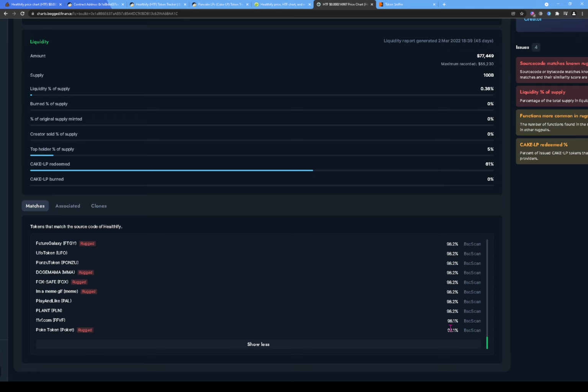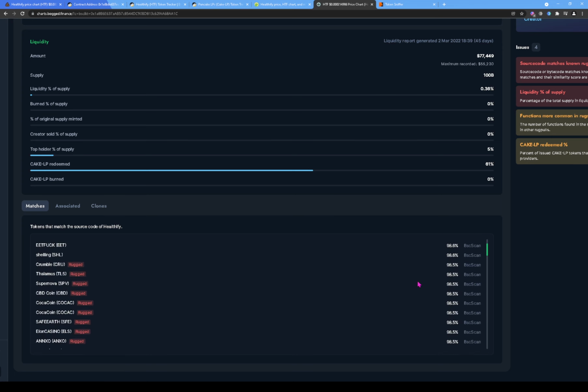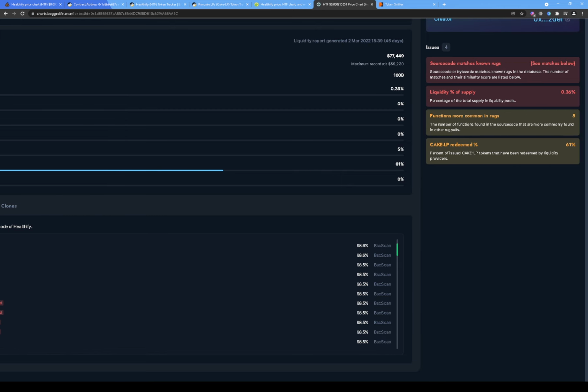Over here it shows you how much percentage they match. So over here it shows you 98.1% with this one, and if we go all the way back up, we'll see this one, Crumble. It's like a 98.5% match to Healthify's token source code. All right, so I would be skeptical of this token at this point, because usually when I run these types of checks, I only see like 2 or 3 different tokens that got rugged that are very, very similar. But let's scroll over to the right side to see what's going on over here.